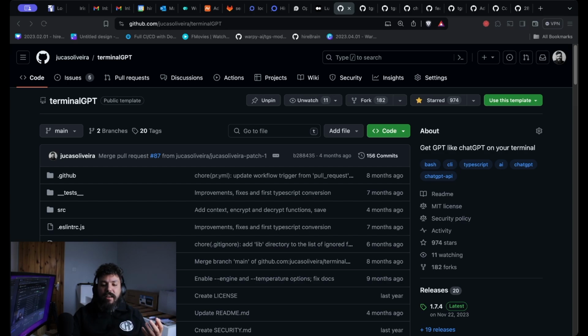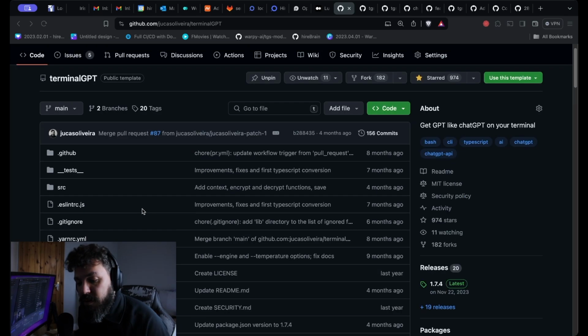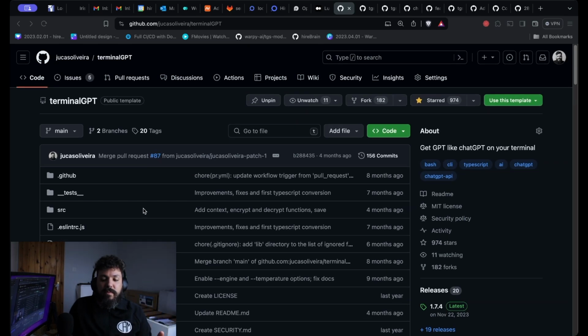I had already created a kind of terminal CLI in the past. It's called Terminal GPT, and as you can see here, it was written in JavaScript. The idea was to create a chatbot where you can interact with not ChatGPT, but the OpenAI API in your terminal. It worked pretty fun. It was really cool, a really interesting project to do, and it actually got quite a bit of good support. There was even a contributor who turned the JavaScript into TypeScript. I don't know why you need that, but yeah.